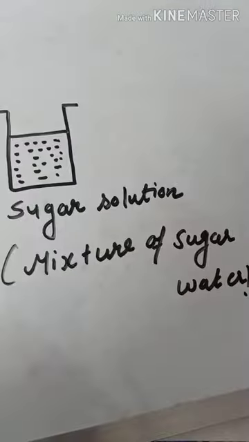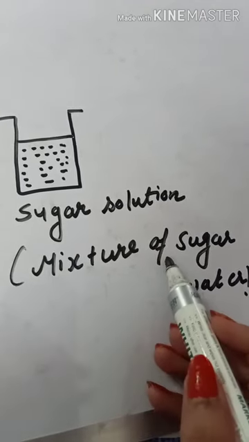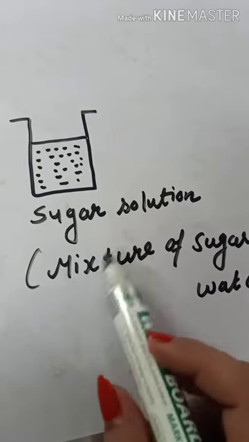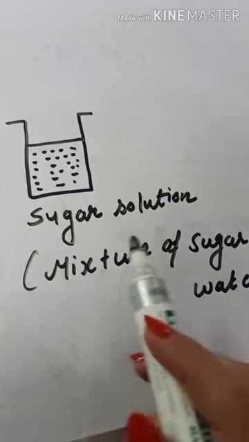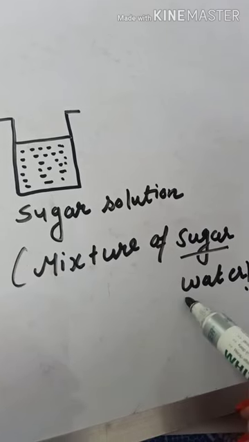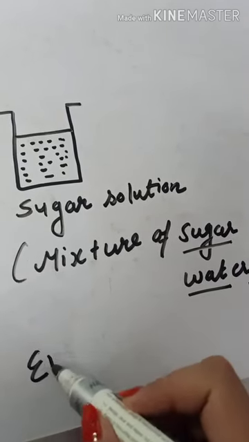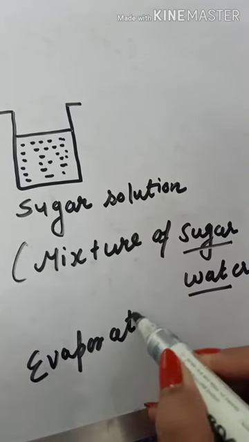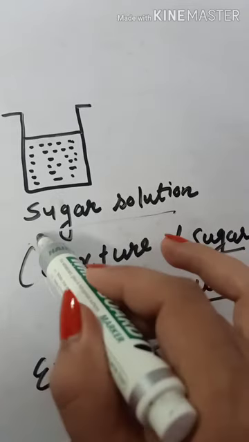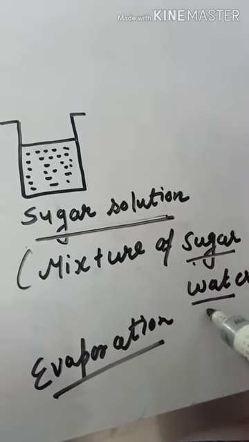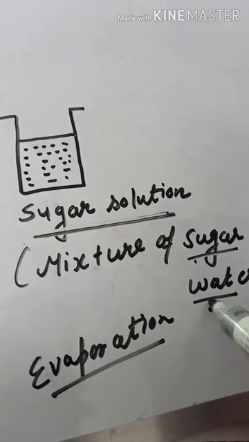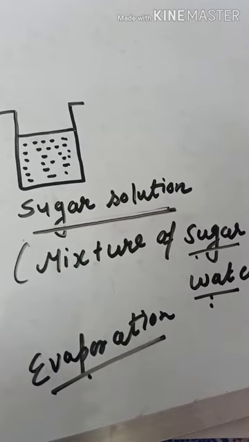So, for example, here we have a mixture of sugar and water known as sugar solution. This sugar solution is an example of a mixture, because from this sugar solution we can separate both sugar as well as water by evaporation. So, we can say that this sugar solution is a mixture of sugar and water, and both can be separated by a physical method like evaporation.